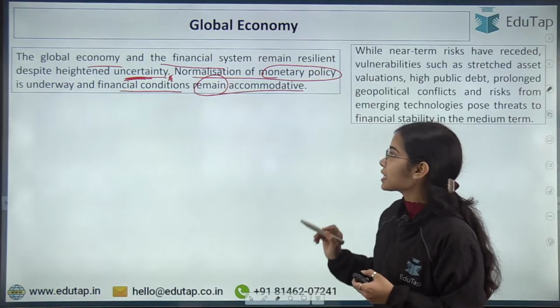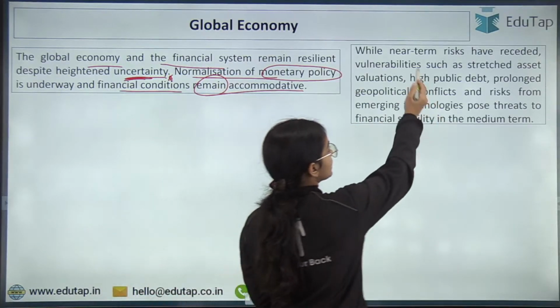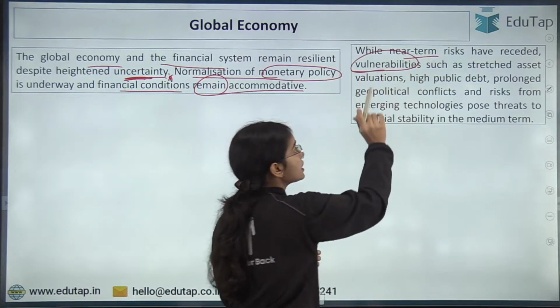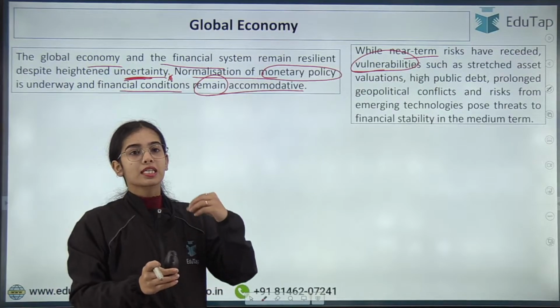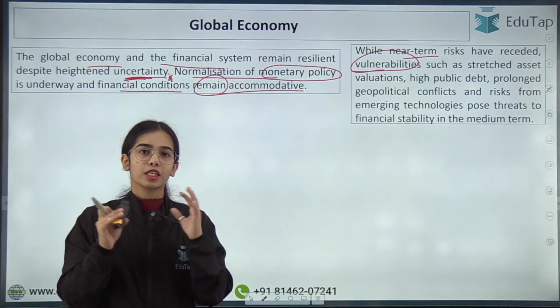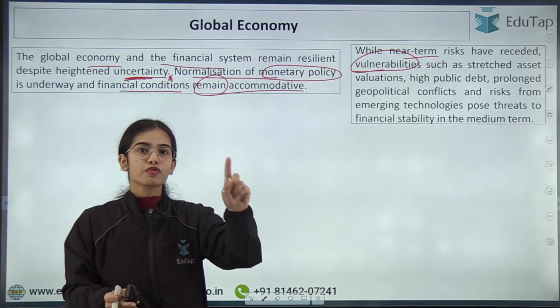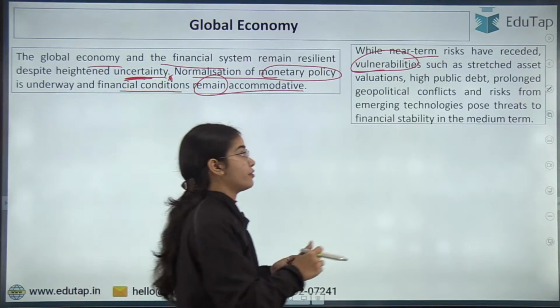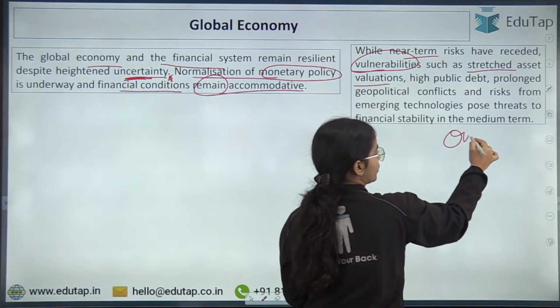Now with this, while the near-term risk has decreased, there is still some vulnerability present in the global economy. So there are some problems that are still present in the global economy and among the countries. First of all, stressed asset valuation. That is, the assets are getting overvalued.